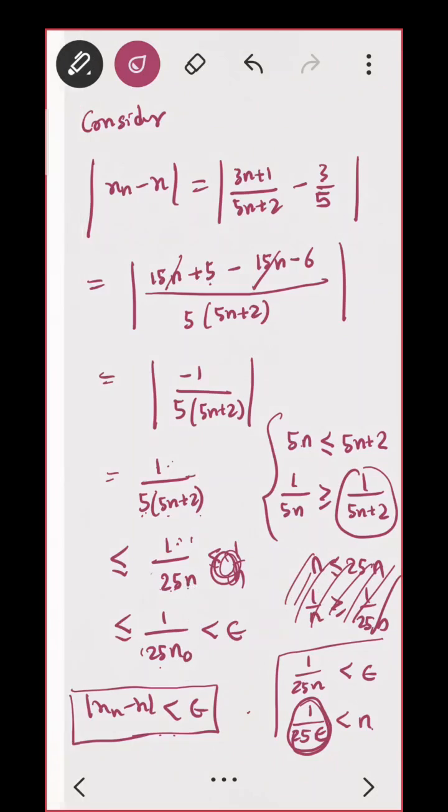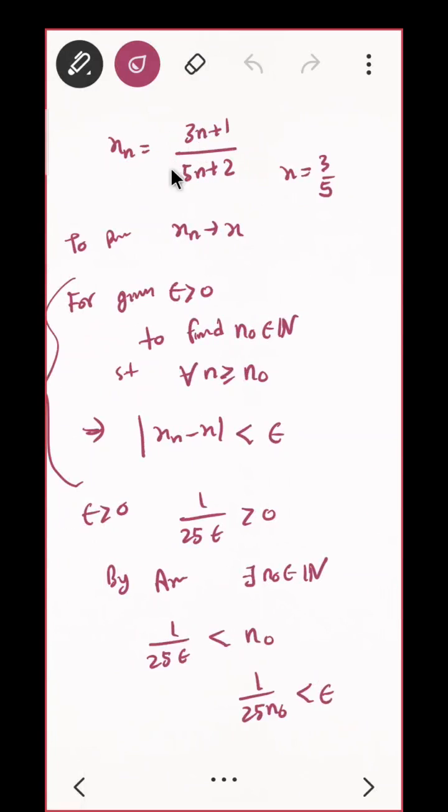I'll just repeat it once again. You have this sequence. You need to prove this sequence is convergent to 3 by 5. So what is my definition? Given epsilon positive, find n naught belonging to natural numbers such that for all n greater than or equal to n naught, this must be satisfied. I leave some gap here and start with what I need to prove.